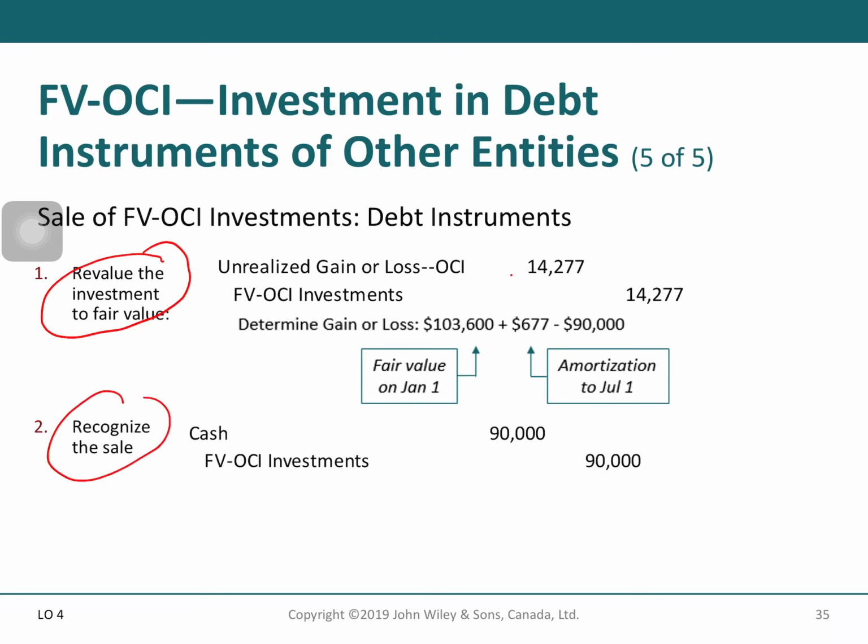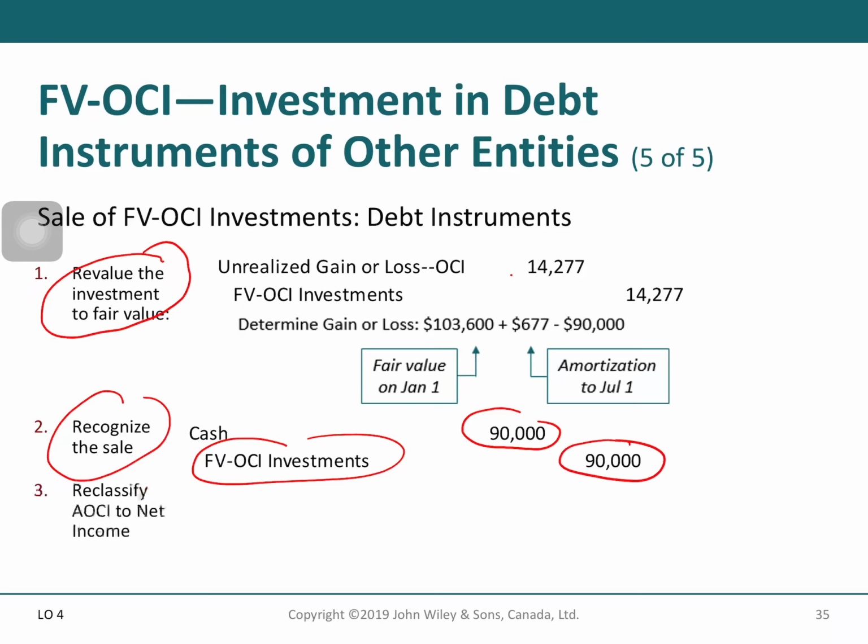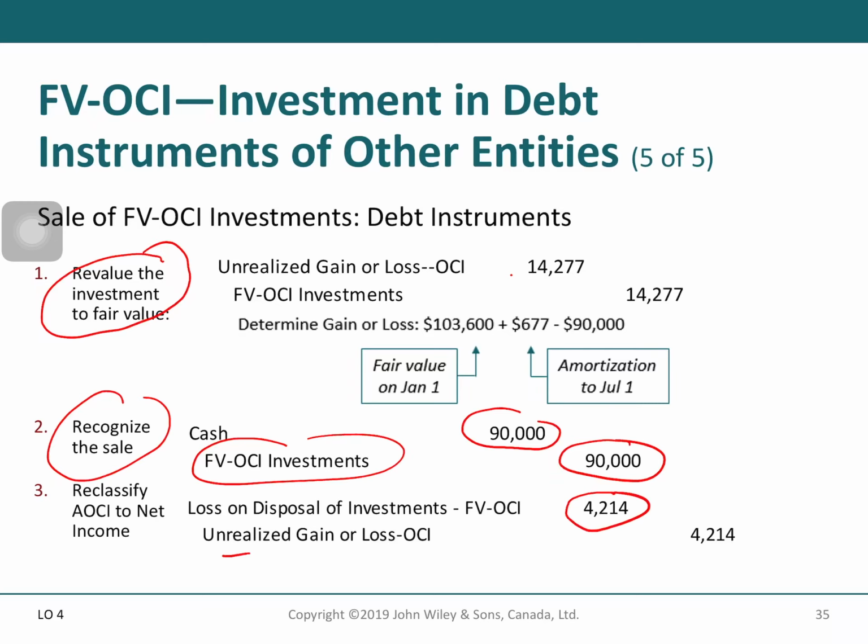You receive 90,000 of money, and the investment decreases by $90,000. The next one is to reclassify accumulated OCI to net income. So loss on disposal of investment 4,214, and unrealized gain or loss for 4,214.